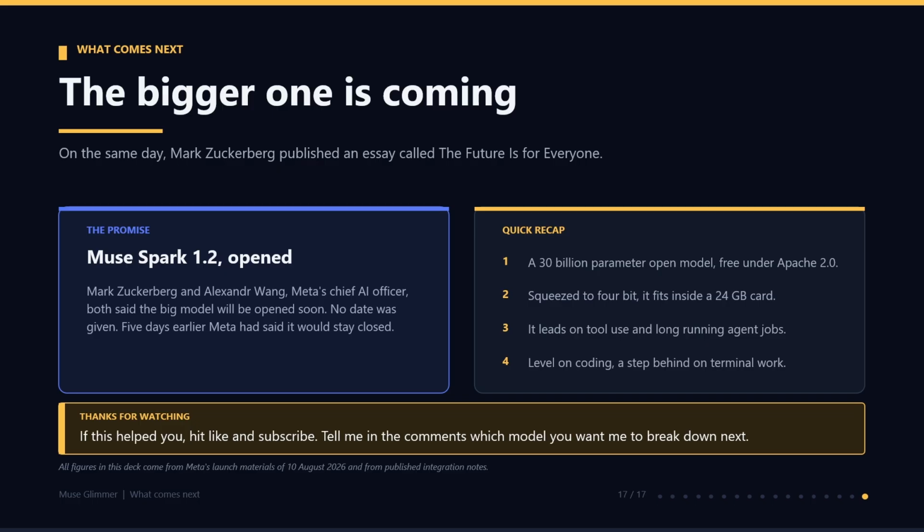Let me wrap up with four things to remember. One, it is a 30 billion parameter open model, free under Apache 2.0. Second, squeezed to 4-bit, it fits inside a 24 gigabyte card. Third, it leads on tools and long-running agent jobs. Fourth, it is level on coding and a step behind on terminal work. That is Muse Glimmer in simple words.